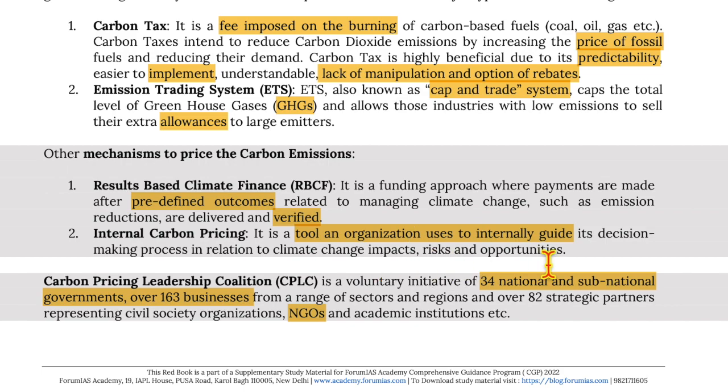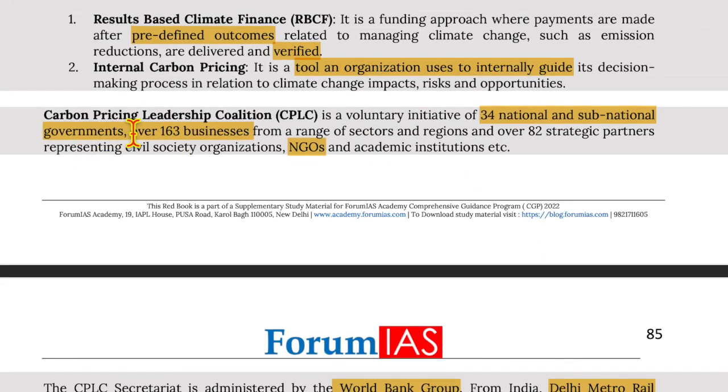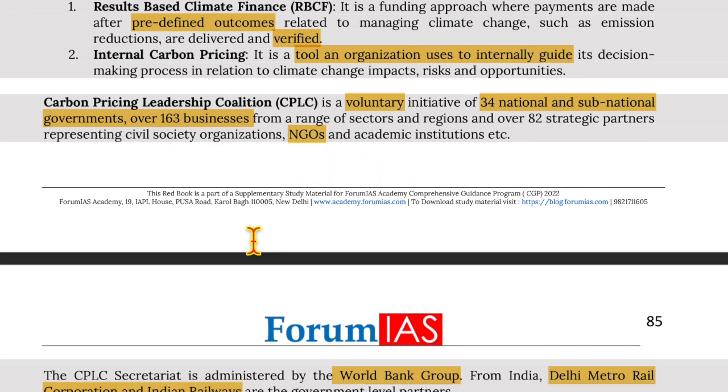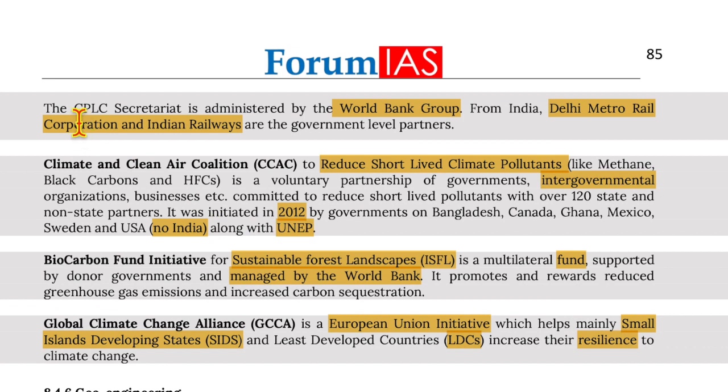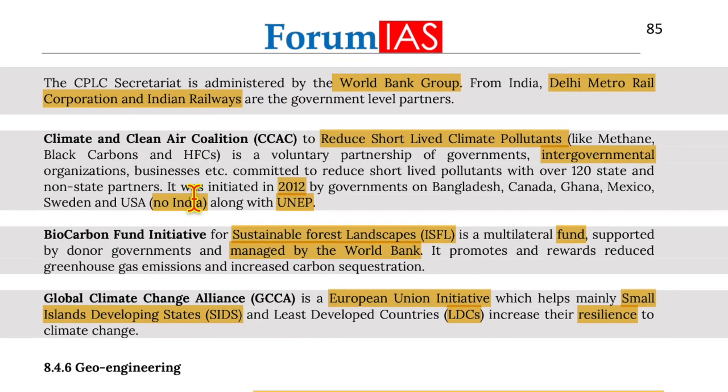Now, the Carbon Pricing Leadership Coalition is a voluntary initiative of 34 national and subnational governments, 63 businesses from a range of sectors and regions, and over 82 strategic partners representing civil society organizations, NGOs, and academic institutions, etc. Now, the CPLC Secretariat is administered by the World Bank Group. From India, Delhi Metro Rail Corporation and Indian Railways are the government level partners.